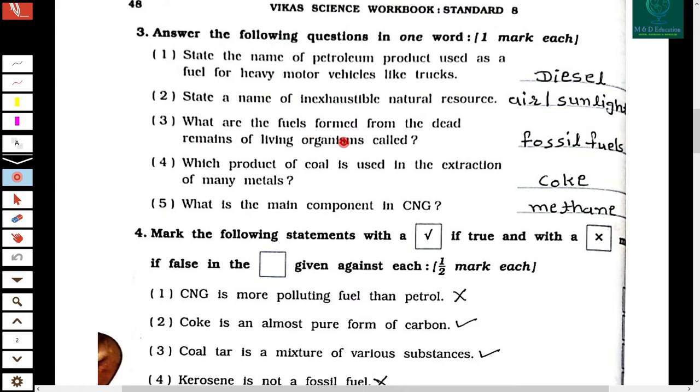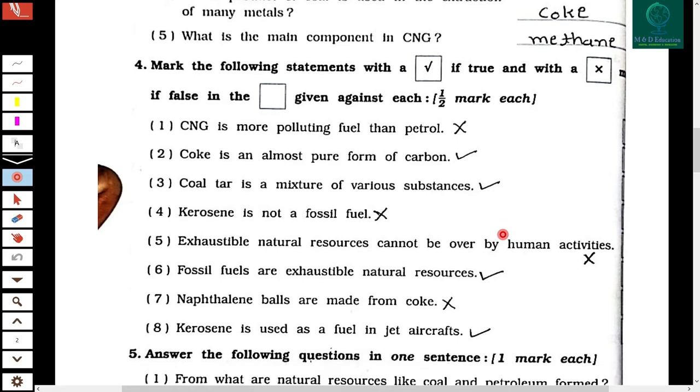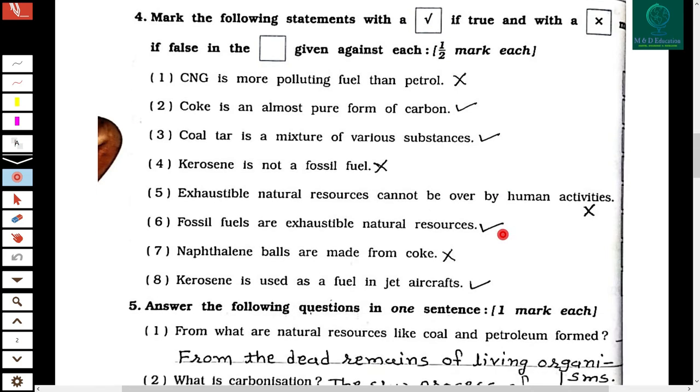What are the fuels formed from the dead remains of living organisms called? It's fossil fuels. Clear? Now the fourth question, which product of coal is used in the extraction of many metals? So the answer is coke. What is the main component in CNG? It's methane, right? Now the fourth question is on the basis of right and wrong.